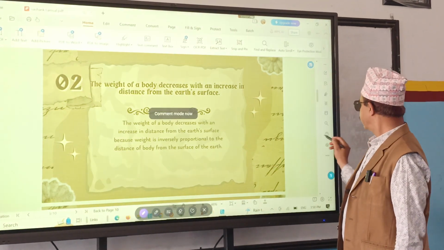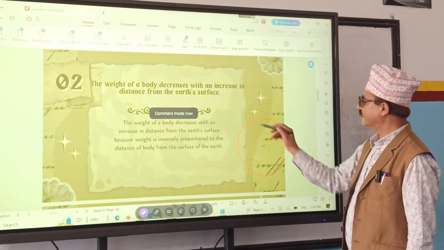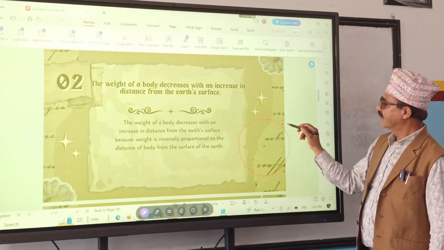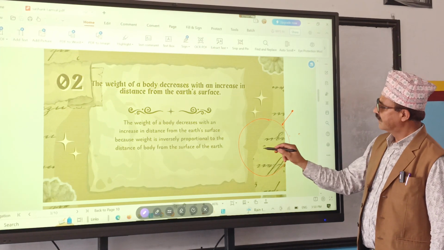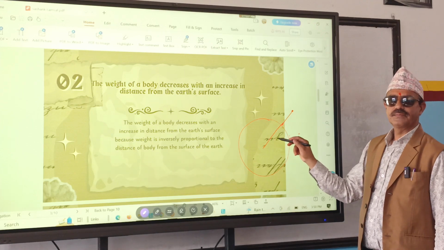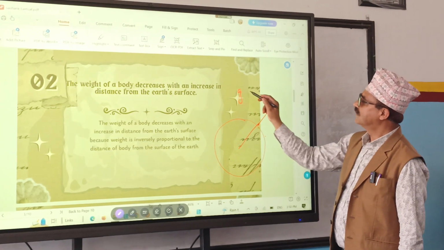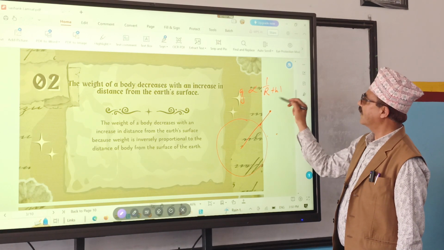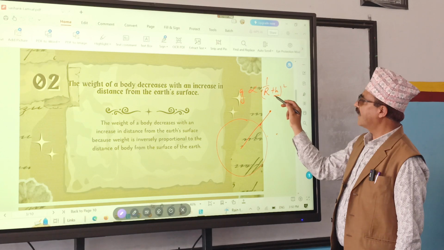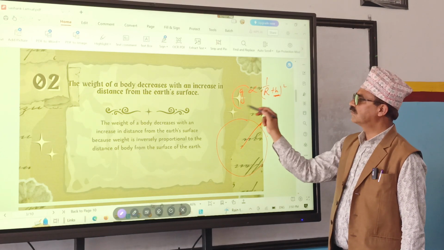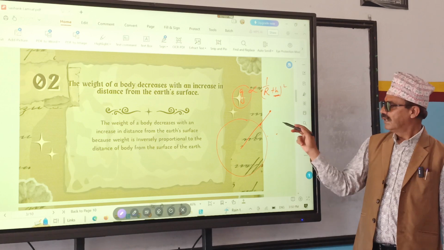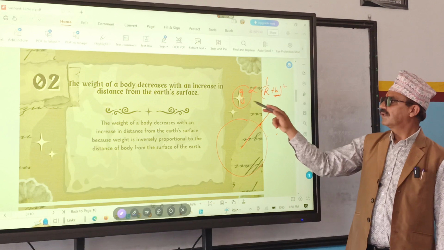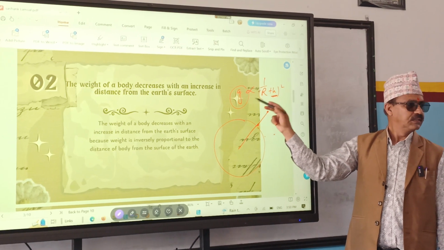Suppose this is Earth. What is this? Earth. And one body is here. But if the body is taken to this side, then distance increases or decreases. So what is the relation between g and height? That is g = GM/(R+h)². As the altitude increases, acceleration due to gravity decreases. As the body is taken to some altitude, then the value of acceleration due to gravity decreases.